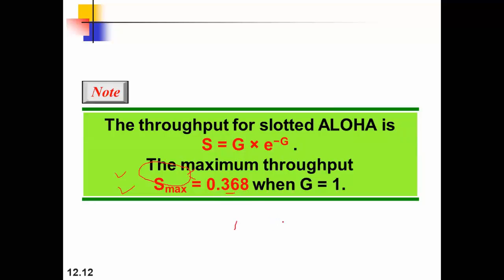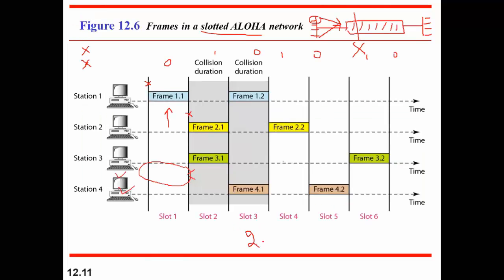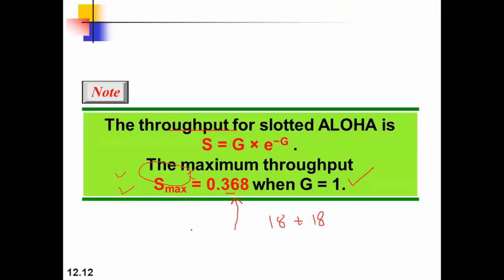So you can see 18 plus 18, that's why it is coming to 36%. And we are having the value of G over here is 1. Since the vulnerability is reduced now, vulnerability is 2 into Tf in case of pure Aloha. But in case of slotted Aloha, we have vulnerability as Tf. We have taken over here, right?